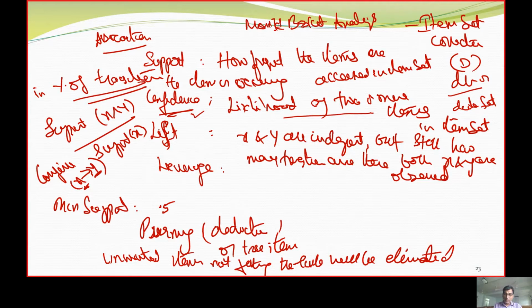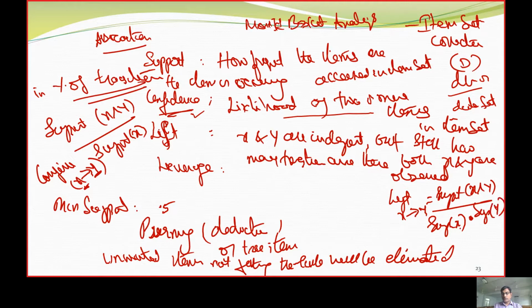Even though they are independent, how many customers have taken both X and Y? So the lift from an item X to Y will be the support of X and Y together divided by the support of X into the support of Y.